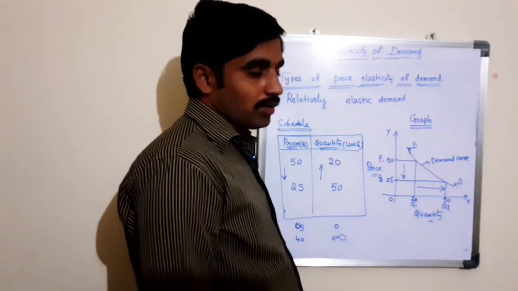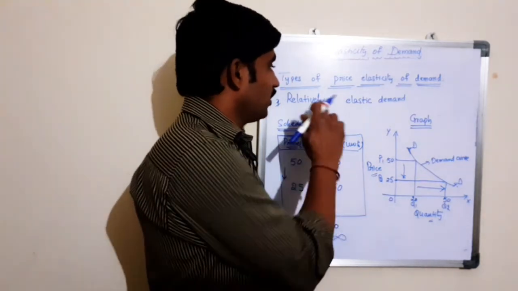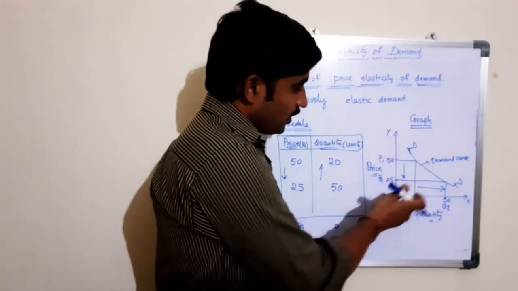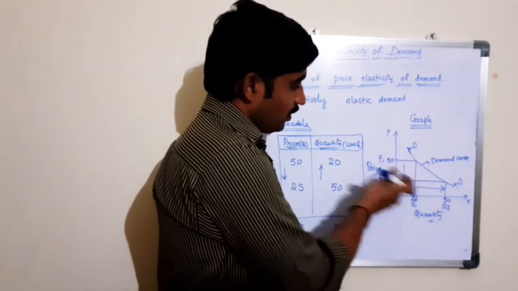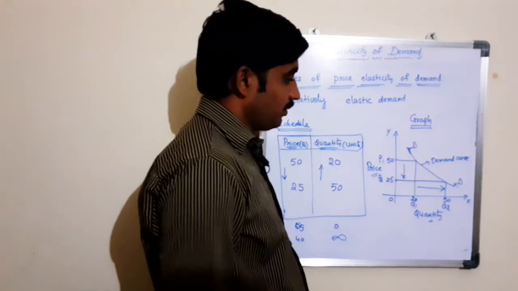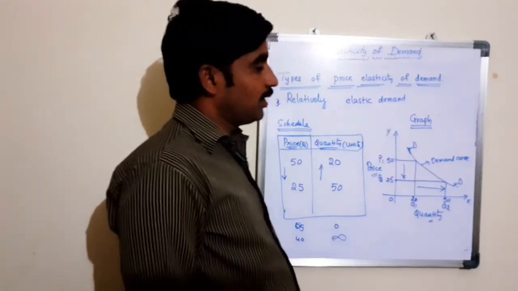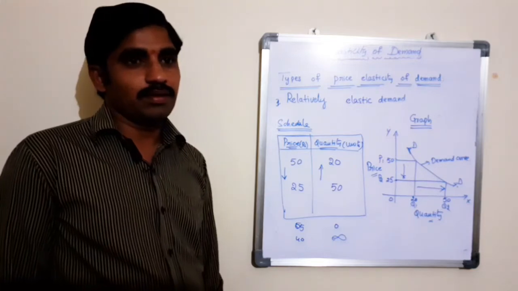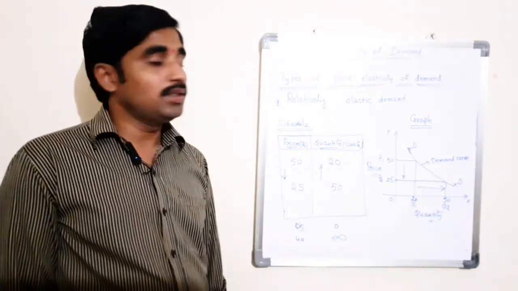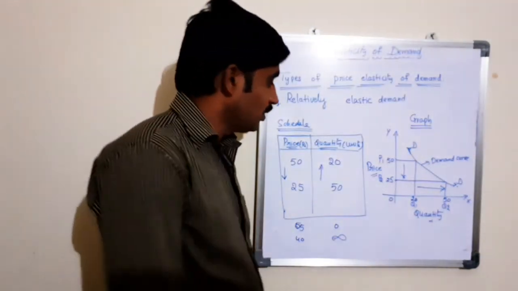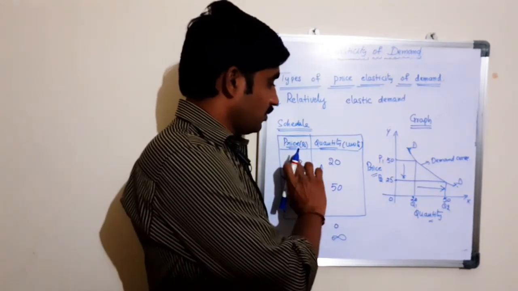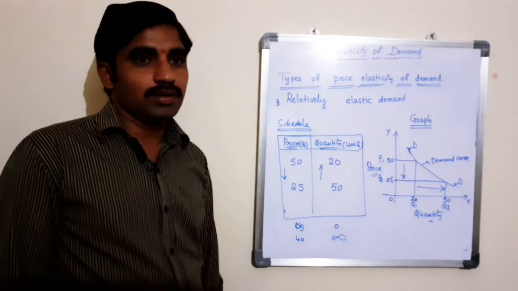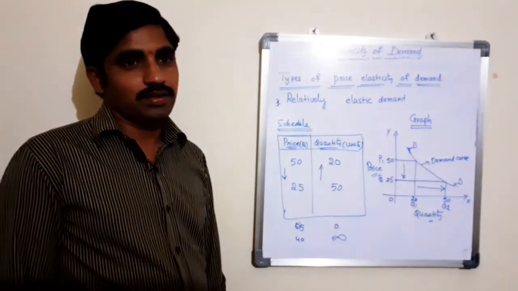Quantity demand of a commodity is said to be relatively elastic demand. If the student understands clearly the difference between price and the quantity demand, they can easily write the definitions for all the types of elasticity of demand. The only thing is that we need to understand how the price changes accordingly, and how the quantity demand of the commodity will change.